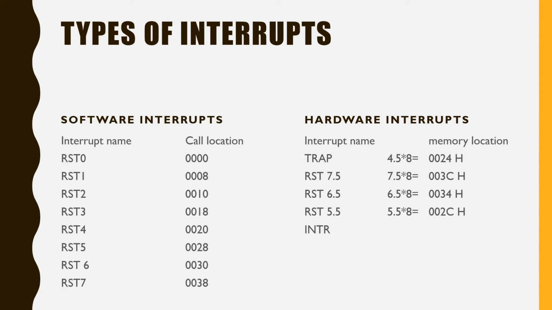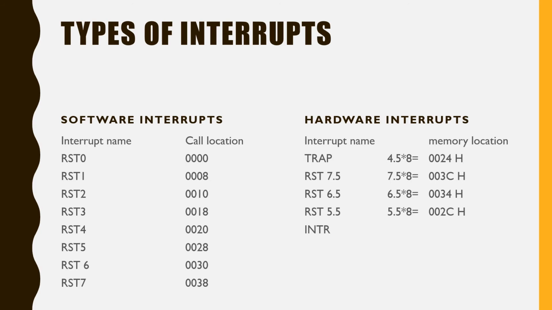The call locations are incremented by 8 bytes. So 0000, if you add 8, comes as 0008. Now RST2 has the location 0010. It is not actually 10, it is 16 in decimal, but in hexadecimal 16 is written as 0010. So these call locations are given in hexadecimal notation. Just remember that. Now the hardware interrupts are given on the right-hand side.